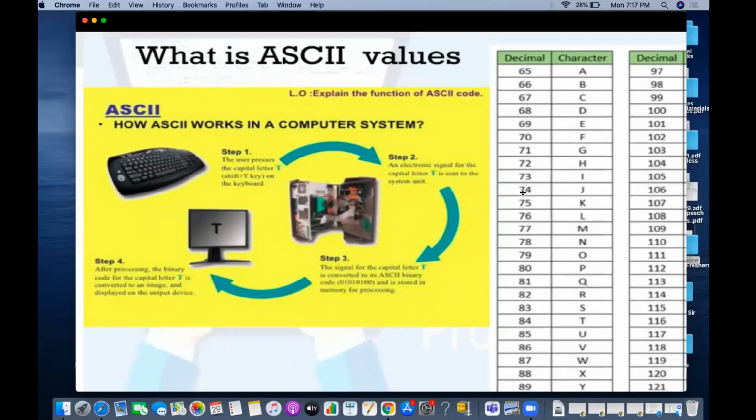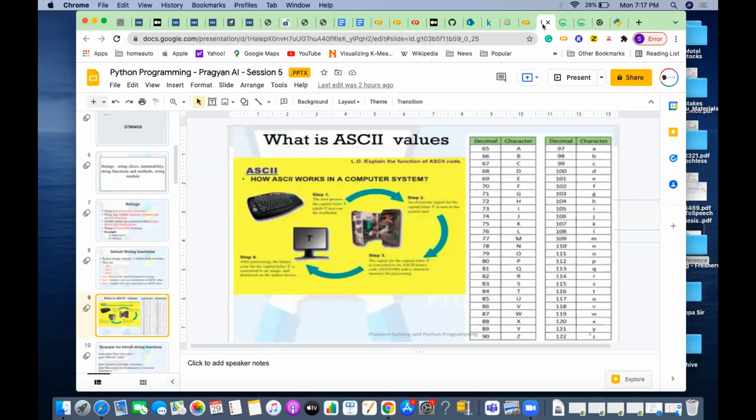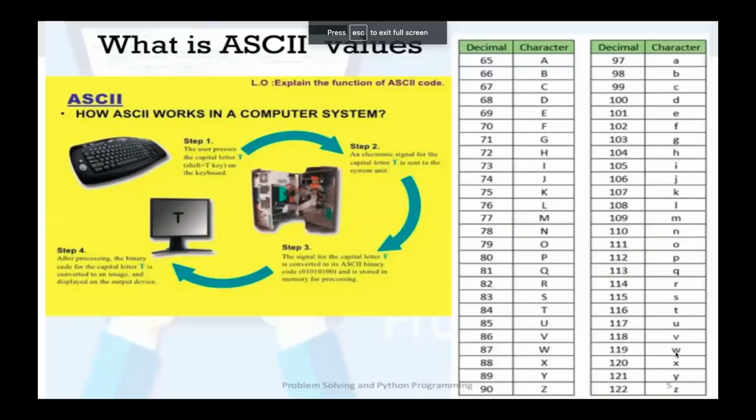If you see here, the output is S as the minimum and T as the maximum, because among all the letters in S, A, T, I, S, H, there is no other small letter beyond T. So there is nothing beyond T in ASCII value, and T is the highest. If we had U, then U would be the maximum. If you had Z, Z would be the maximum. So that is min and max.